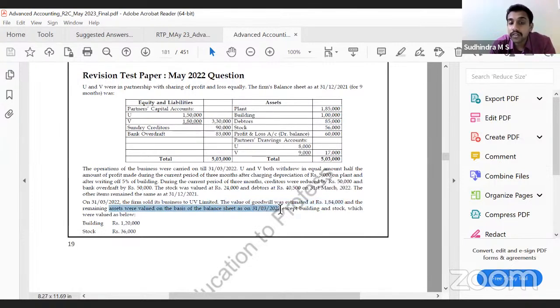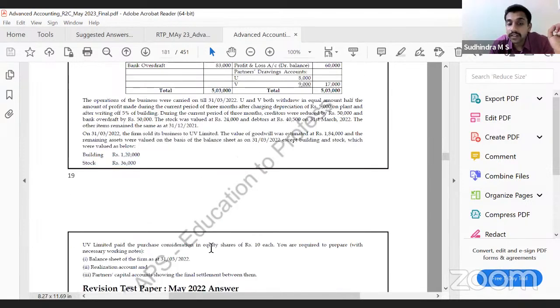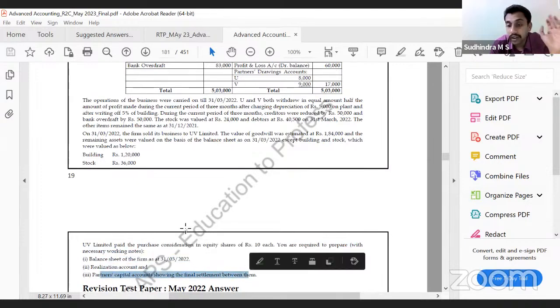Remaining assets were valued on the basis of the balance sheet as on 31st March 22, except building and stock, which were valued as follows. UV Limited purchase consideration is equity shares of rupees 10 each. You are required to prepare the balance sheet of the firm as on 31st March, the realization account, and the partners' capital accounts showing final settlement.